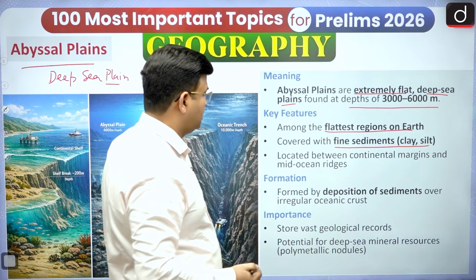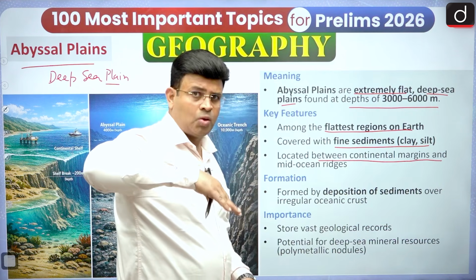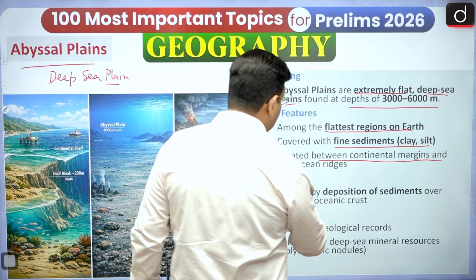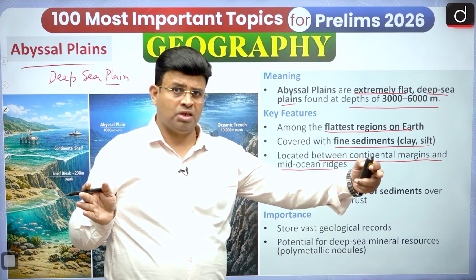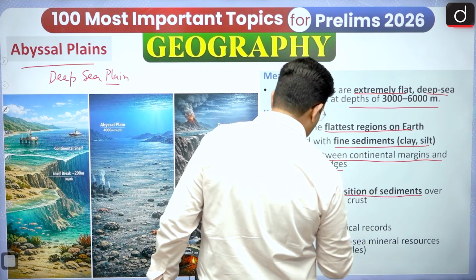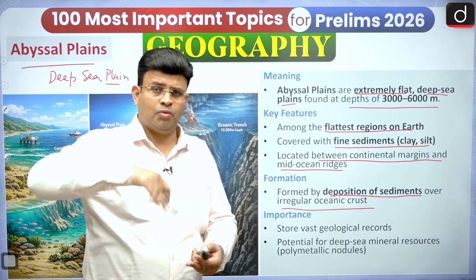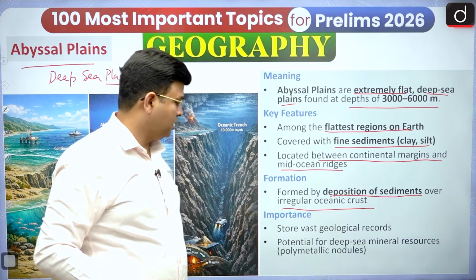Remember, they are located between continental margins, meaning where the continent is finishing at the continental rise, and mid-oceanic ridges. So it lies between the continental part and the mid-oceanic ridge. They are formed by deposition of sediments over the irregular oceanic crust. So the oceanic crust is irregular, and there is deposition by meteors and different things. It is deposition making it flat.